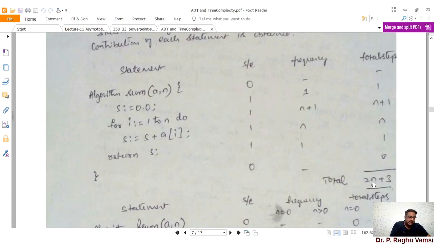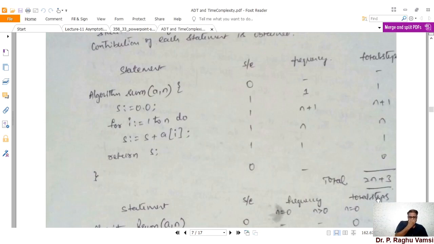Sometimes the input related values may be a plain n, or n square, sometimes n cube, sometimes log n, or maybe any other variation of n may be present. That is the reason we always give importance to this n value, that is, the number of inputs.